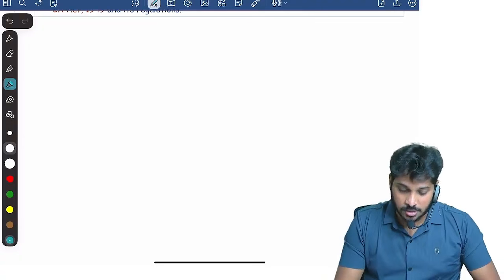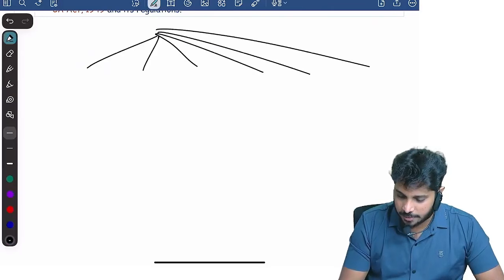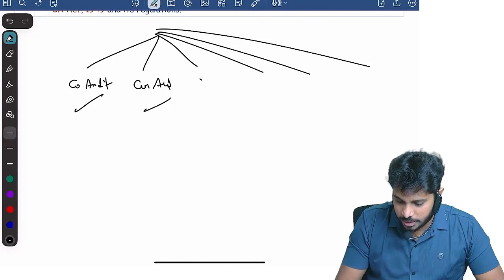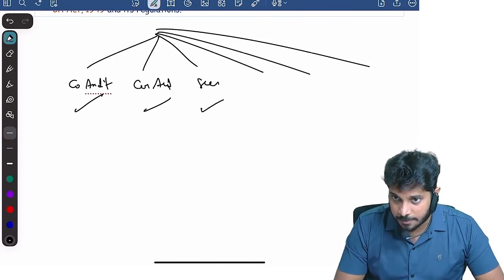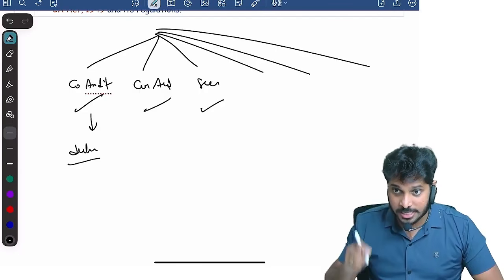That's it. Now here, totally how many topics do we have in this chapter? Once again I'm telling you, totally we have 7 topics, correct? One is company audit, this we covered fully. Cost audit we covered fully. Secretarial audit we covered fully. Yes or no? In company audit, the duties of auditor point is there. Section 143 reporting duties are there.